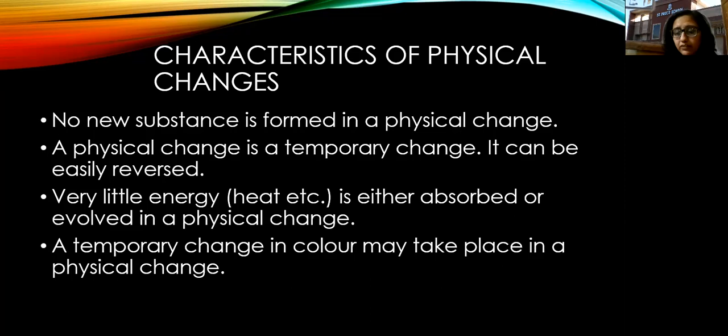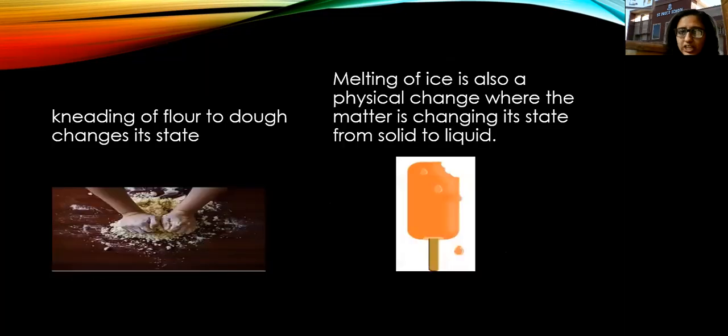No new substance is formed over here. Okay, so you can just check it out over here. No new substance is formed in this change. Second one, it's a temporary change, can be easily reversed. Then very little energy, here also energy is used. Temporary change in color may take place in a physical change. So the second example is melting of ice. Now again, this is a physical change where the matter is changing its state from solid to liquid.